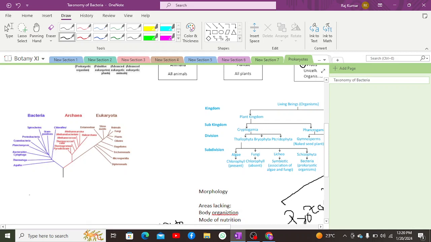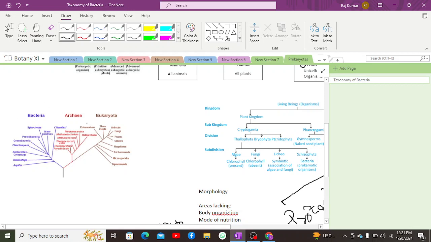So how did it classify by ribosomes? We know that the rRNA present within the ribosomes has a conserved gene. That conserved gene has no mutations, which means it can remain in the same genetic constitution without any mutations for a longer period of time. As a result, when these genes were retraced with the genes of other organisms, it was found that bacteria and archaea were in a different domain.